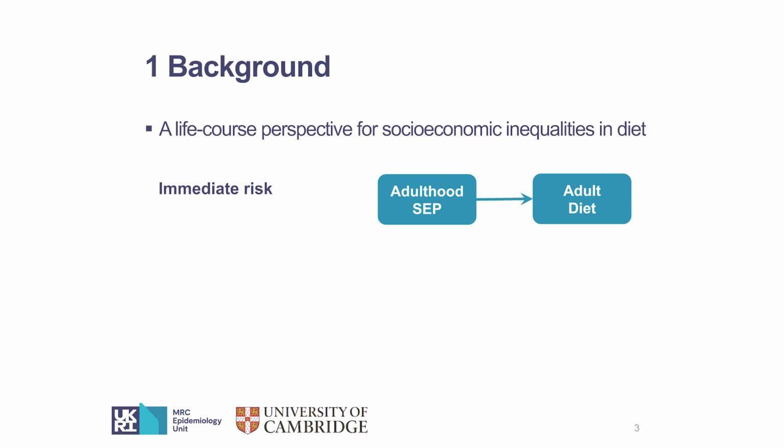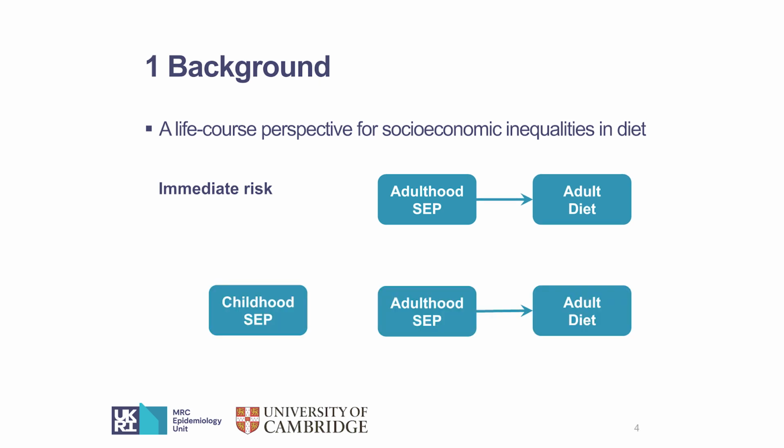However, less clear is how these socioeconomic inequalities in diet develop from a life course perspective. And based on the previous evidence, we have shown a link from adulthood socioeconomic position to adult diet quality. It's termed the model of immediate risk.